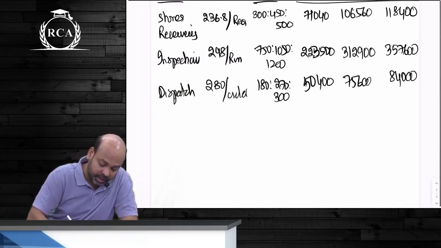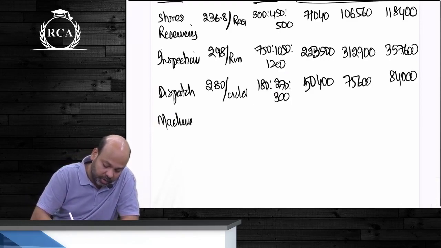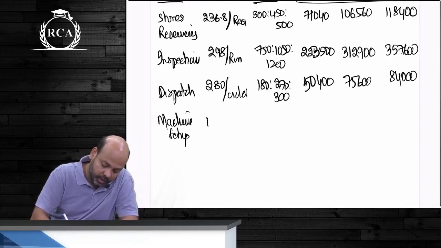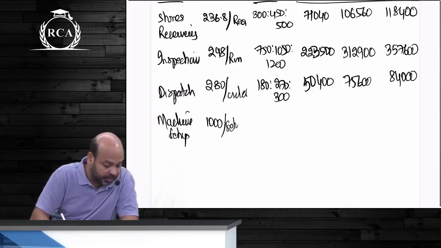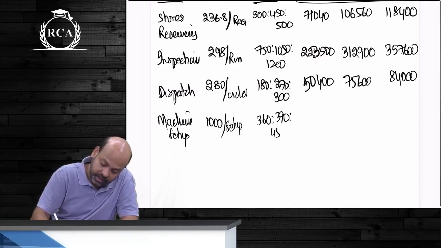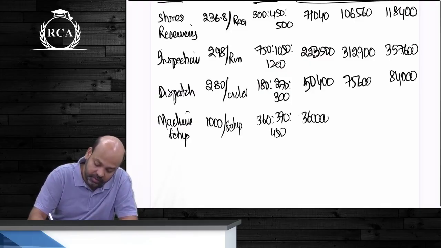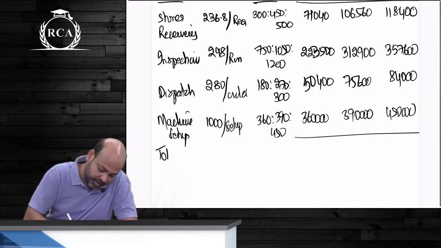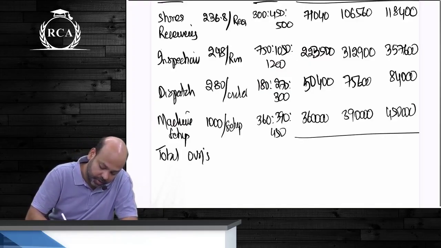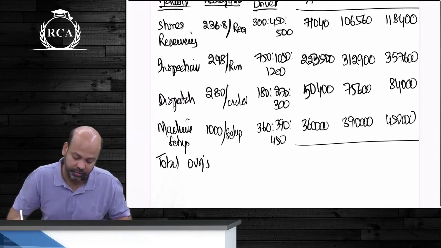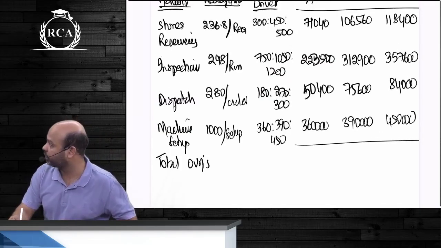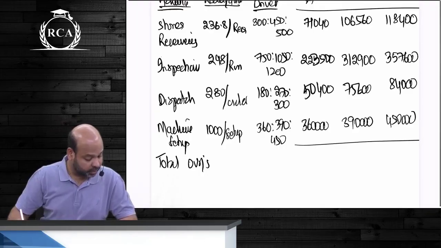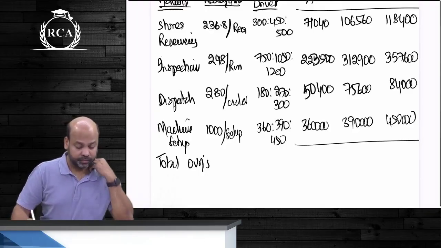Finally, the last activity, which is machine setup. We know that the cost per setup was 1,000 rupees per setup. The number of setups are given. I can multiply this. 3,60,000. You have to add all of these expenses, and this will become the total overheads product-wise. 71,040, 2,23,500, 50,500, and this. 7 lakh.